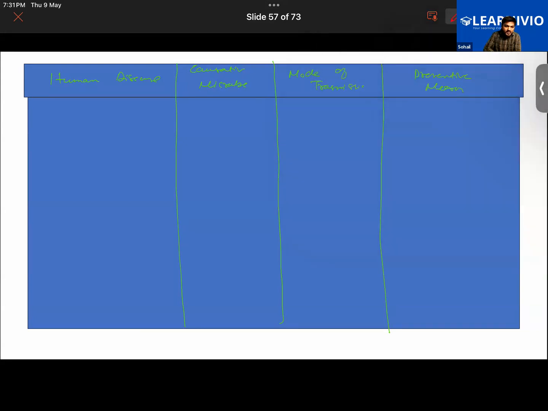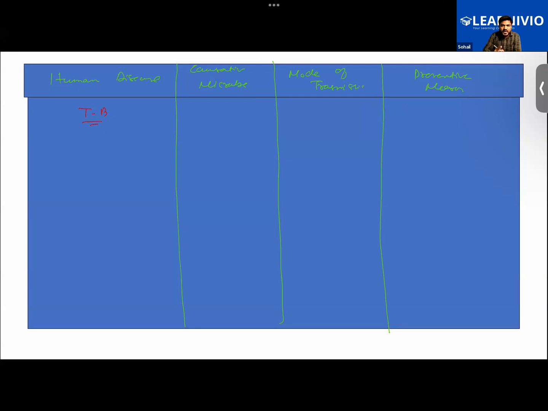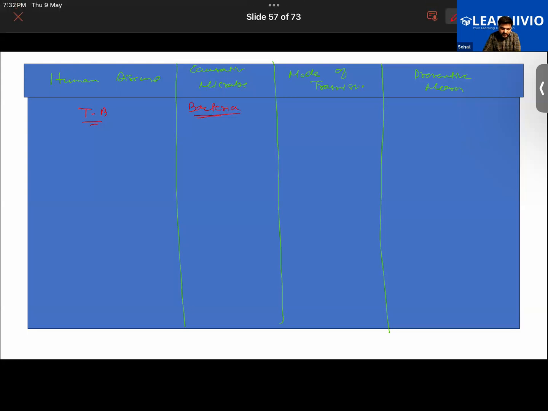Okay. Again, we talked about tuberculosis. The causative microbe is a bacteria, a virus, or fungi. What is it? Mycobacterium, Mycobacterium tuberculosis. That was a bacteria, right guys? What I'm writing on the screen, is it visible properly to everyone or not? Yes, sir, it's visible.